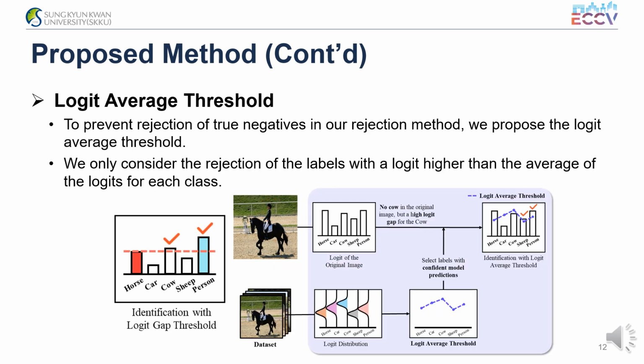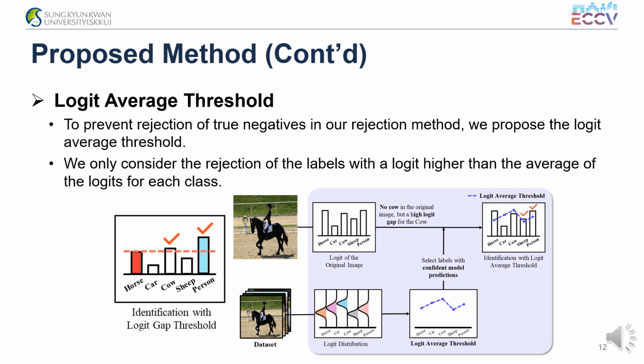This section introduces the logit average threshold. As shown in the figure, even if a large logit gap occurs for labels that are not actually present in the original image, we do not need to identify these labels as false negatives. Labels with low logit values in the original image are likely to be true negatives that did not originally exist in the original image. To prevent the rejection of true negative labels in our rejection method, we propose the logit average threshold. It is evident that the logits of true negative labels are relatively low.